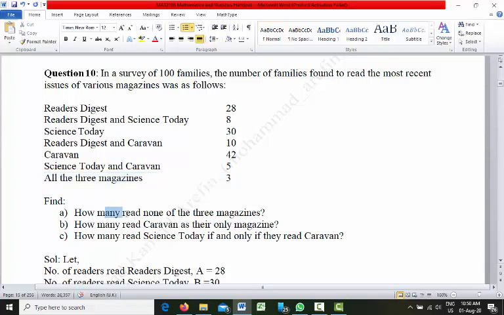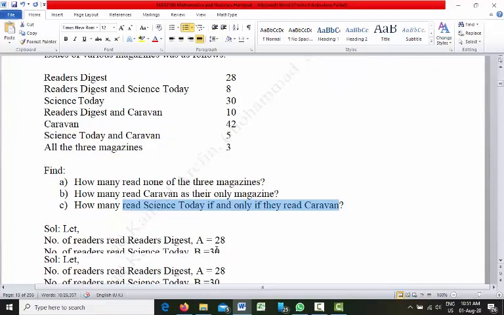So we have 3 magazines there. Now the question is asking, find how many read none of the 3 magazines. Second part, how many read Caravan as their only magazine? So how many families read only Caravan? How many read Science Today if and only if they read Caravan?